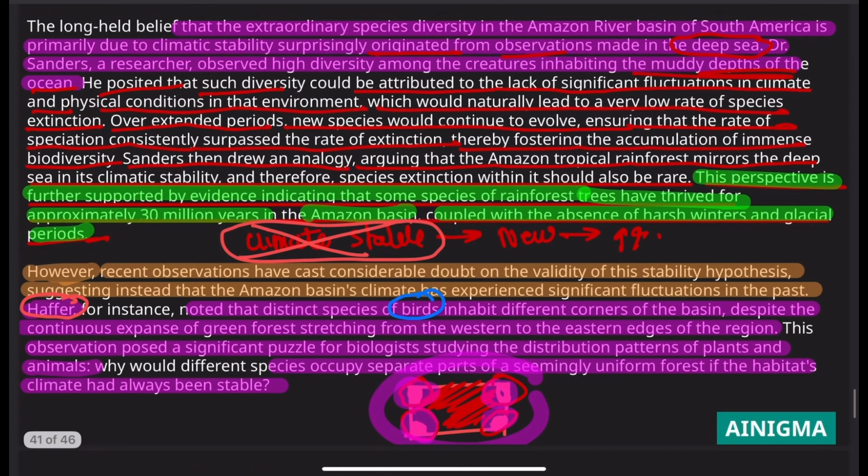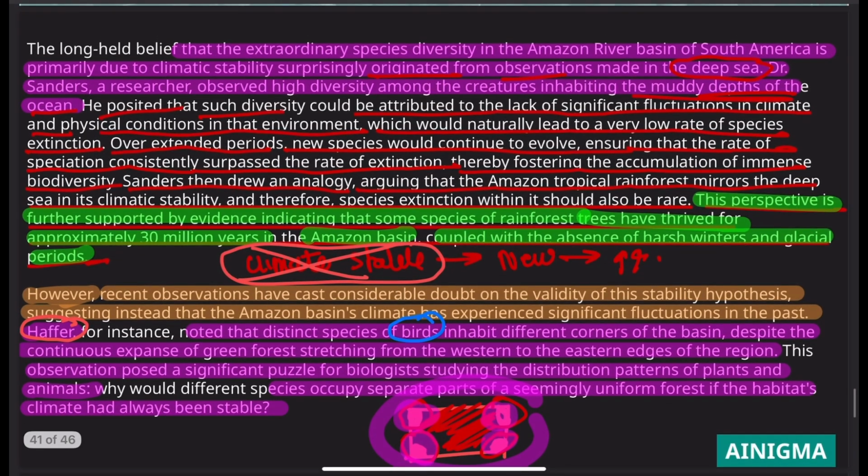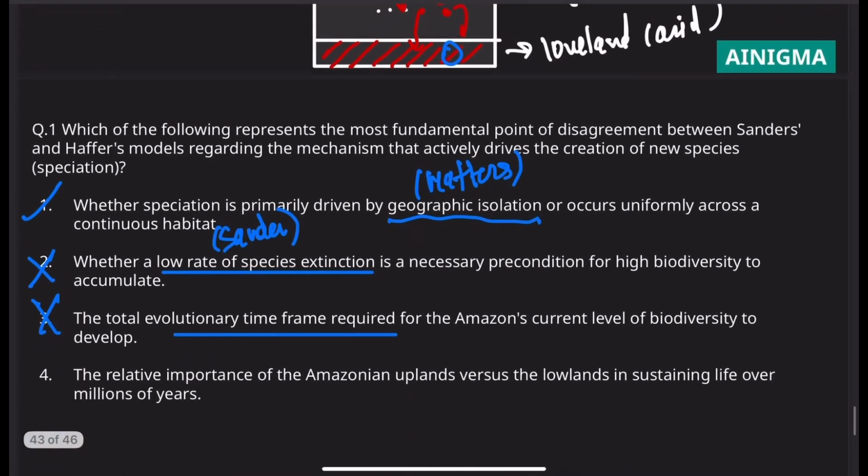If you look at the Sanders hypothesis, it said approximately 30 million years. So the time frame is not the point of contention here. So this is also wrong.